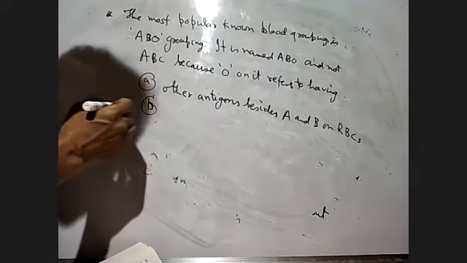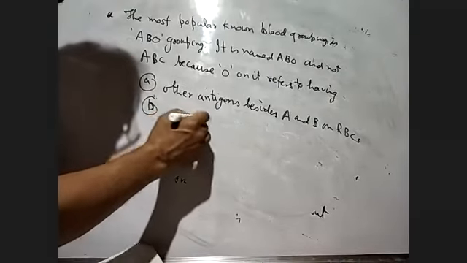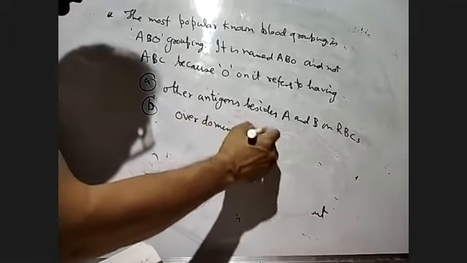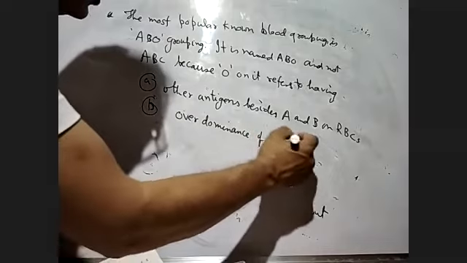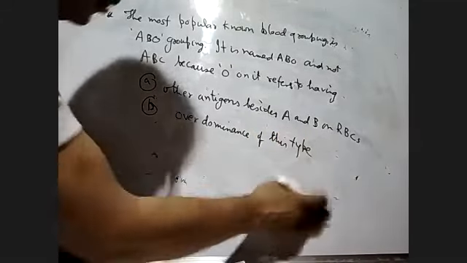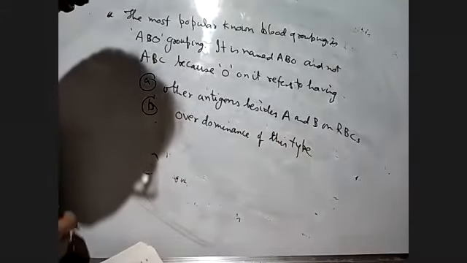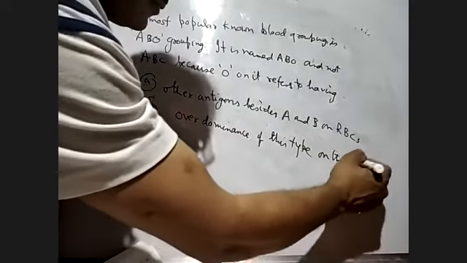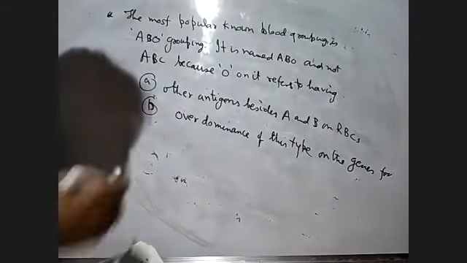Option B: over dominance of this type on the genes for A and B type.